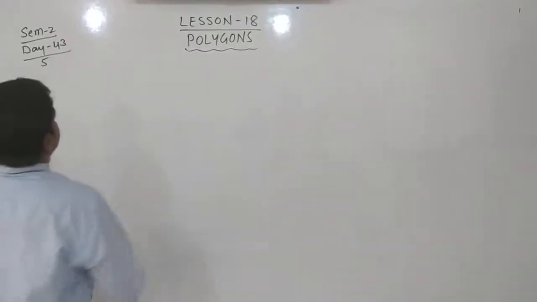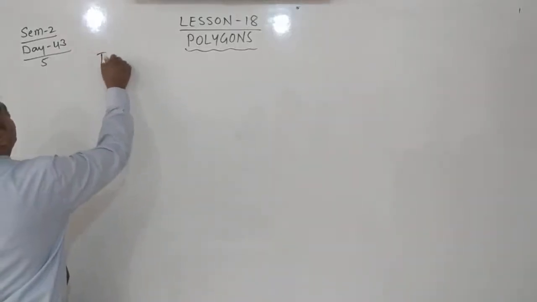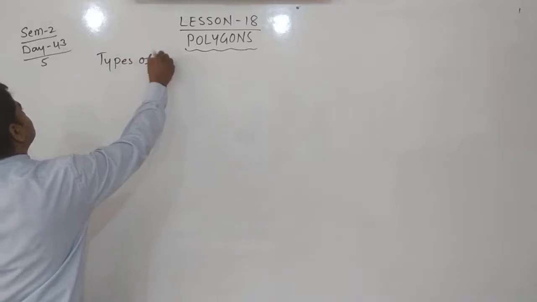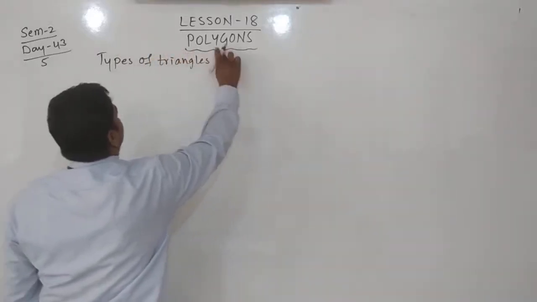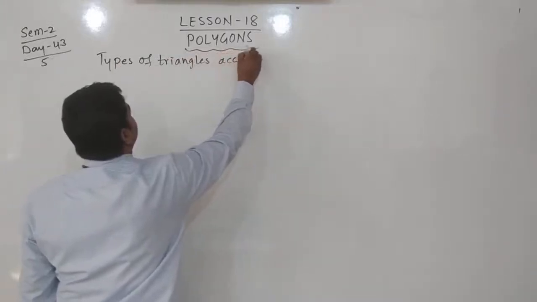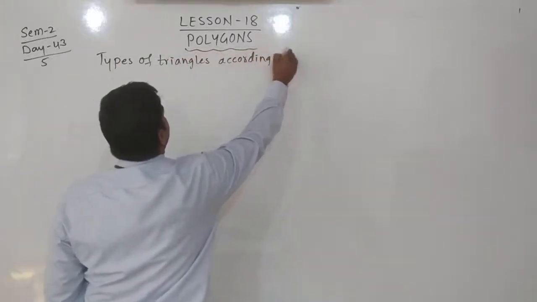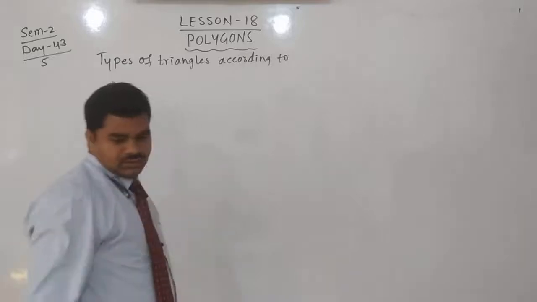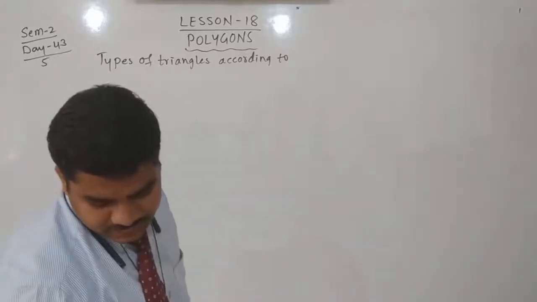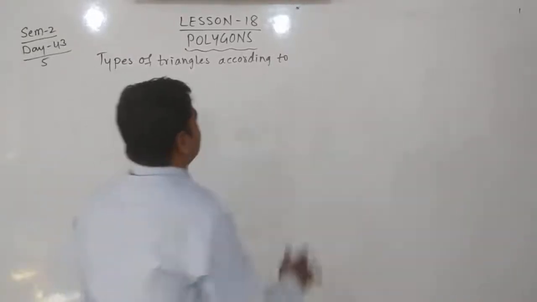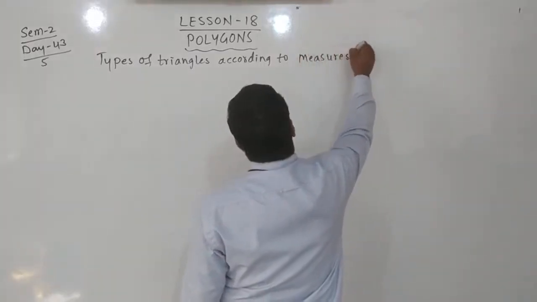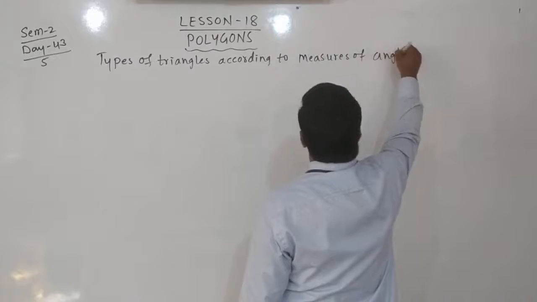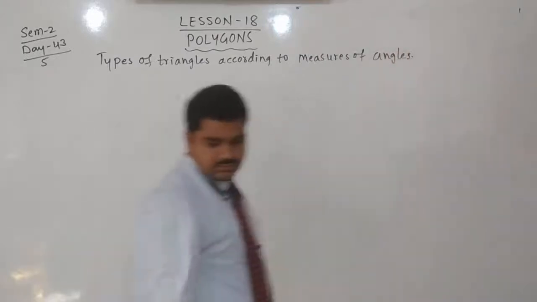Here, types of triangles according to their measures of angles.